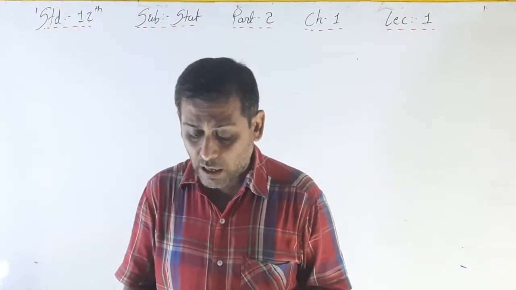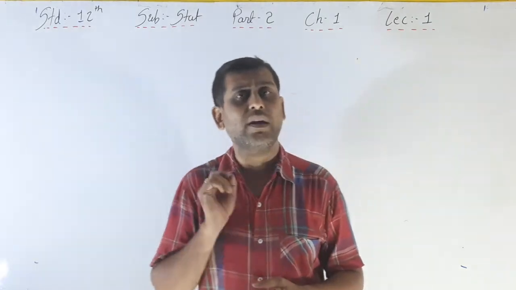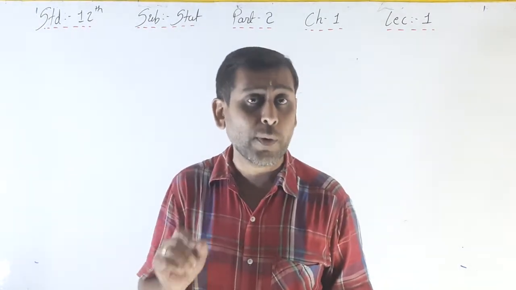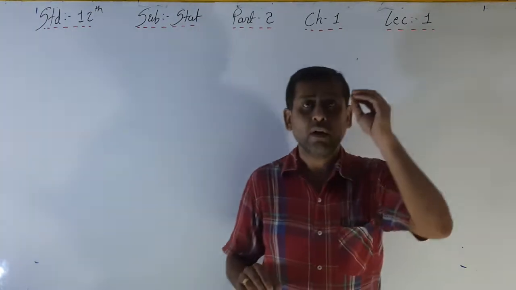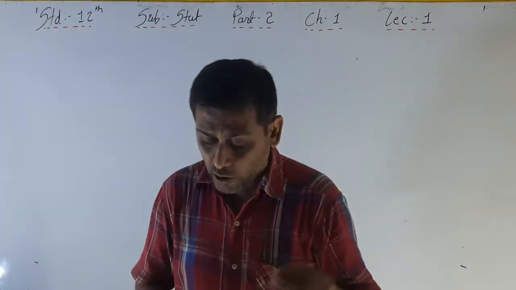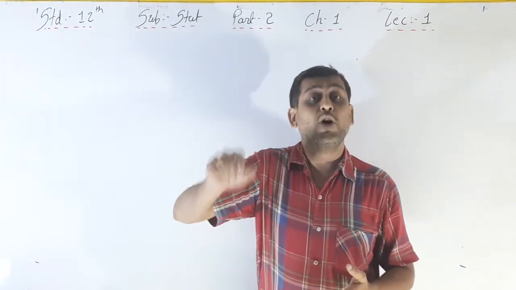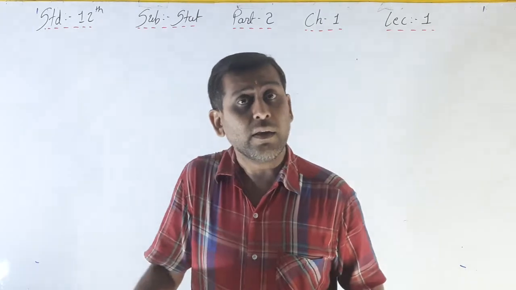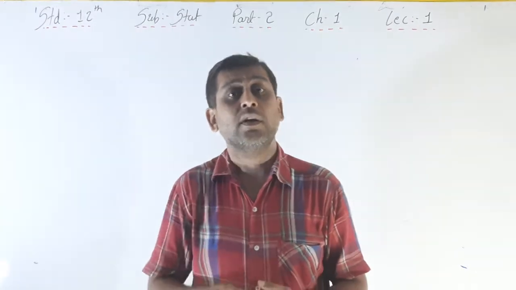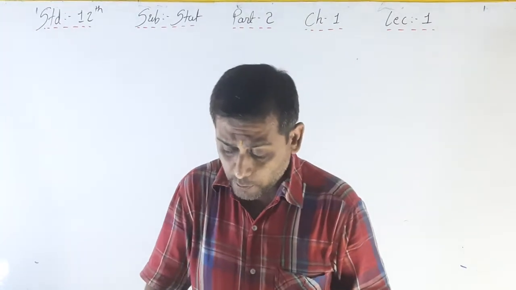Next is the mathematical definition of probability. This is just a mathematical definition that we don't have to study in depth; we just need to know the formula of probability, nothing else. Next is the law of addition of probability. That is the formula we will use in the regular questions, so we have to see the law of addition of probability.